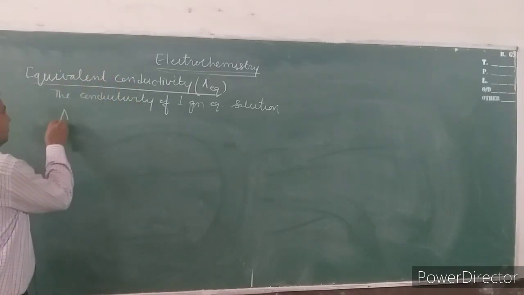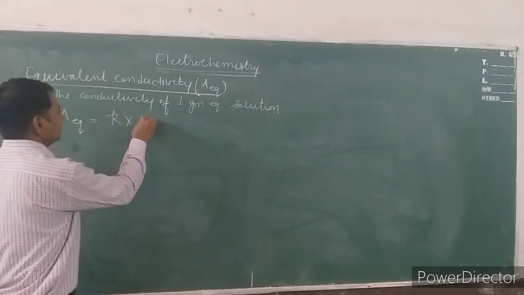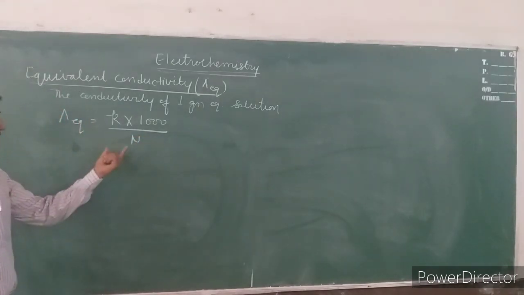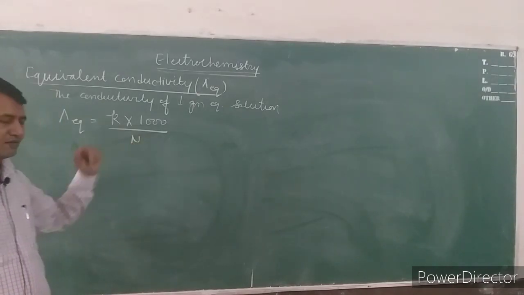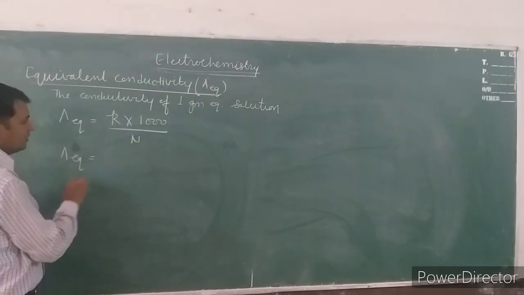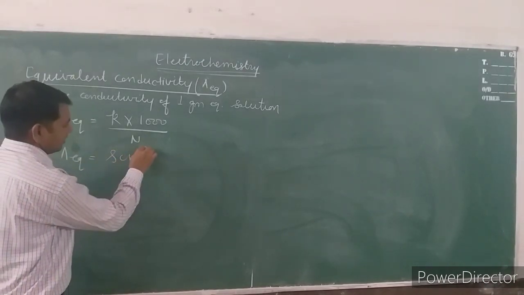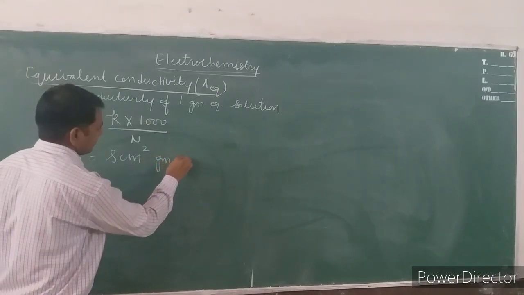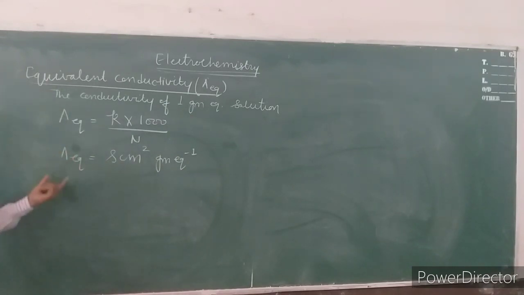Its symbol is lambda m. All the formula remains the same. It will be here kappa into 1000 upon n, not m, because here we use normality. So the symbol should be here n. So the unit of this will be here Siemens centimeter square gram equivalents inverse. This is the unit of equivalent conductivity.